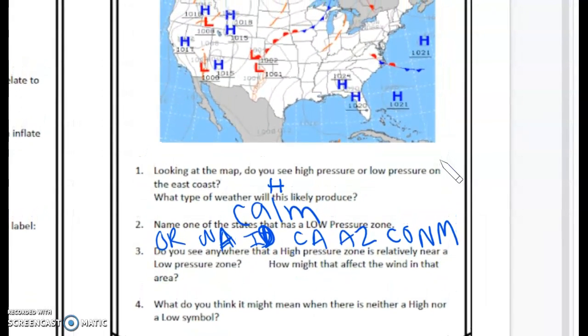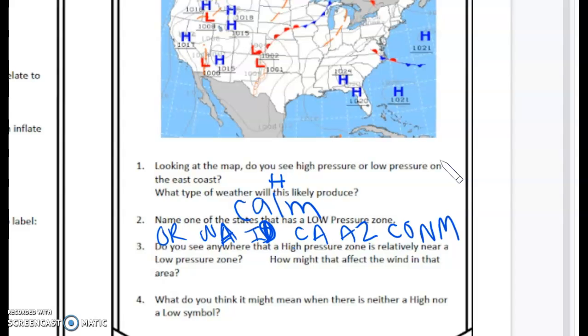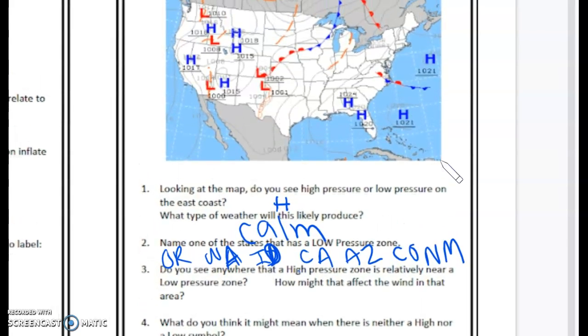Then it says, do you see anywhere that high pressure zone is relatively near the low pressure zone? So we see that right here. It's kind of on the border of Idaho and Washington and Oregon. And it said, how would that affect the wind in that area? Well, what happens is when those zones get together, that high pressure is trying to get to the low pressure. It's something that it's always trying to do. The high pressure is always trying to get to the low pressure, and that's what creates winds.